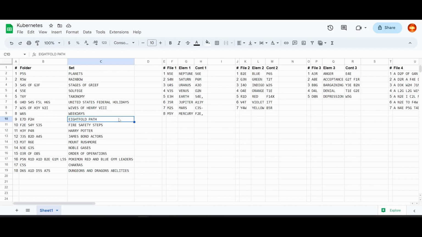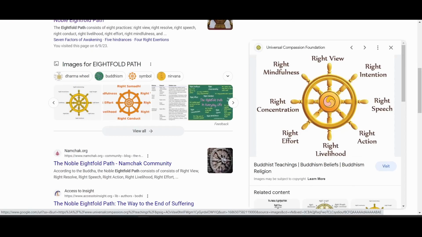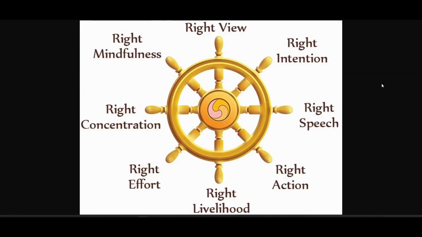The Eightfold Path, it seems like those elements are arranged in a wheel, so I wouldn't know where to start the Eightfold Path. As for Dungeons and Dragons abilities, I've never played D&D before, but maybe there is some sort of order for them. So I'm going to look at those in more detail now and see if there is an ordering for those two sets. Okay, I'm looking at this, and maybe we just start from the top and go clockwise. I'm not sure. But this probably has some ordering that we can figure out, I think, from this diagram.